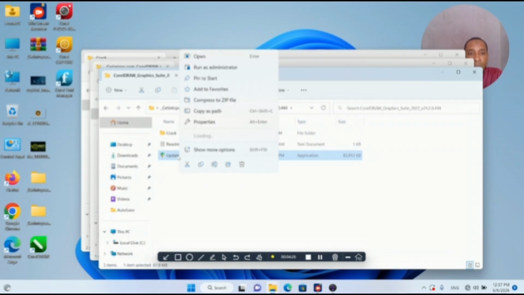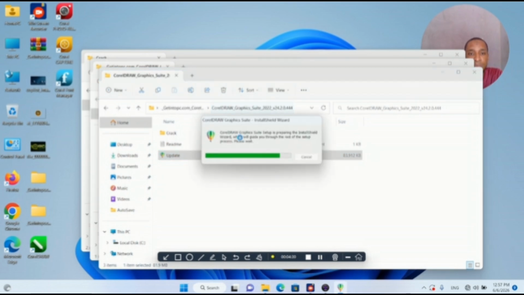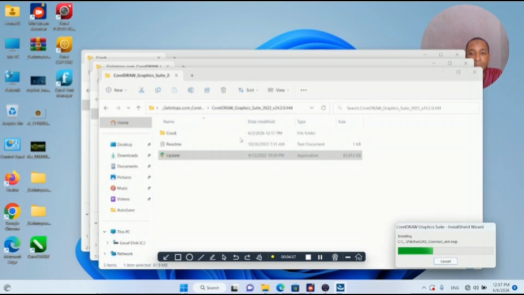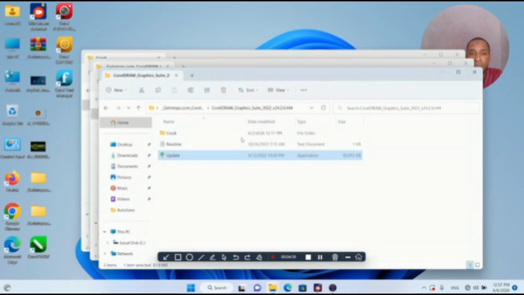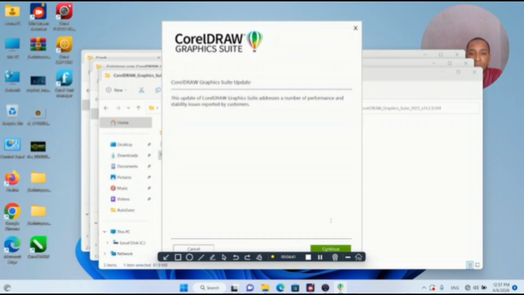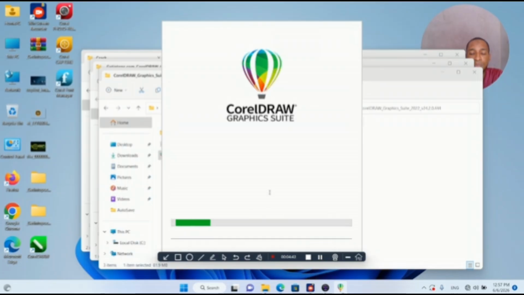So we right click on it and run as administrator to update the installation. So continue, then updating is going on.